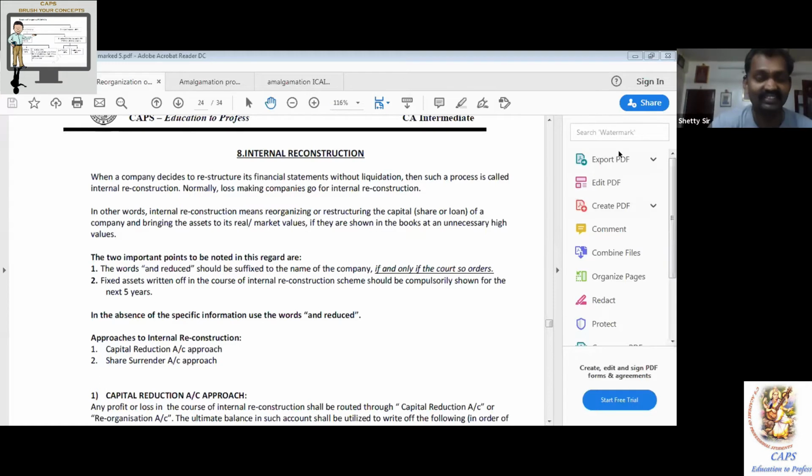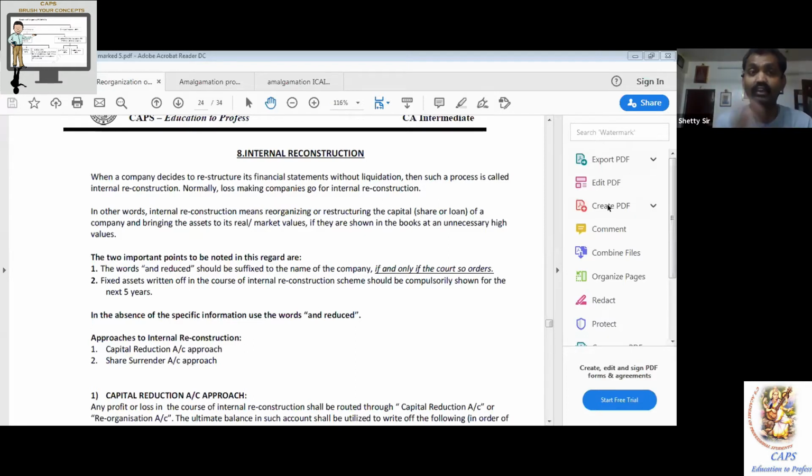Now normally this internal reconstruction is carried out by loss-making companies, not compulsorily. Normally, this internal reconstruction is carried out by whom? Loss-making companies. Sometimes there may be some other reason they would have done it. Since it is a loss-making company, the public should be aware of this company. This company underwent internal reconstruction. Here now it is a beautified balance sheet.